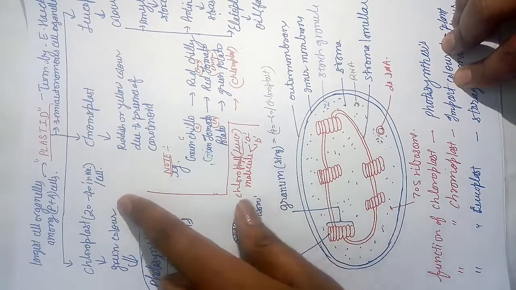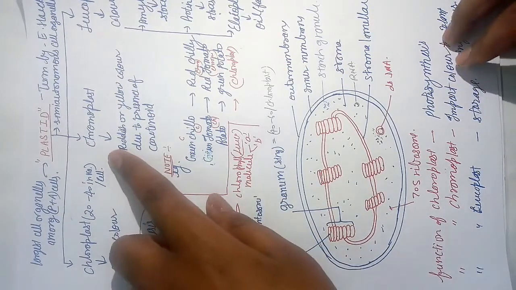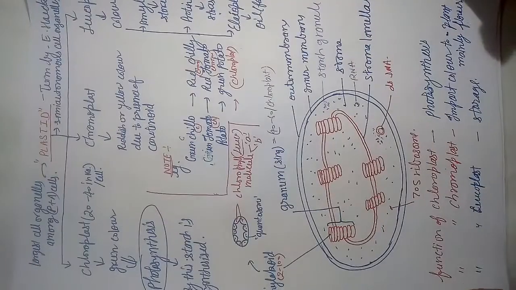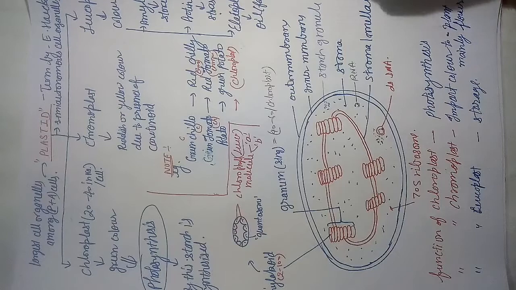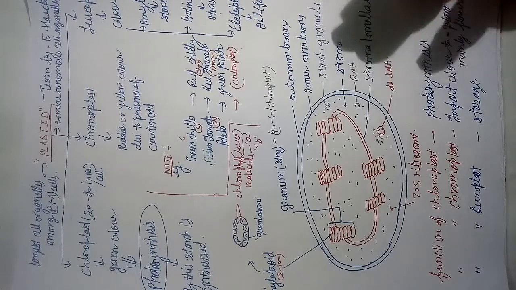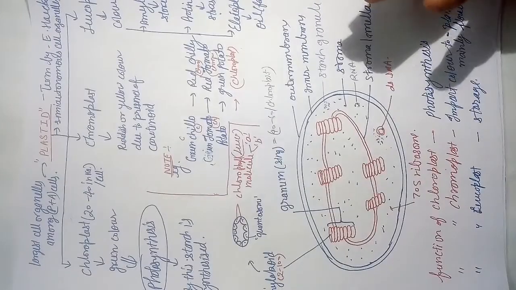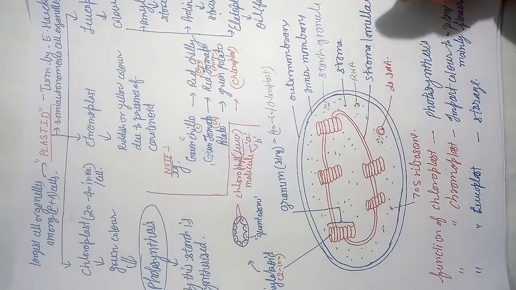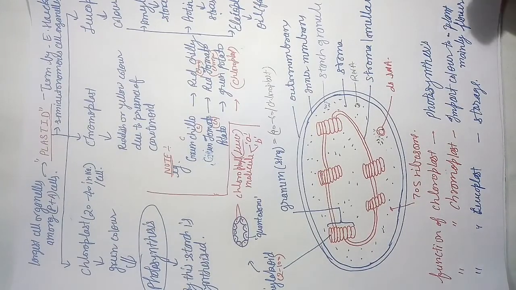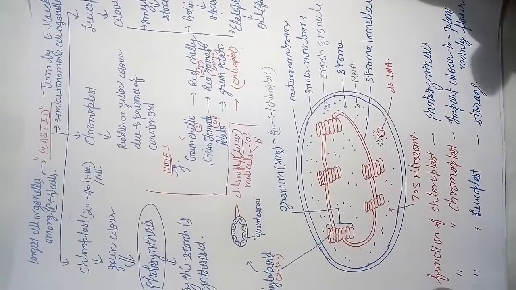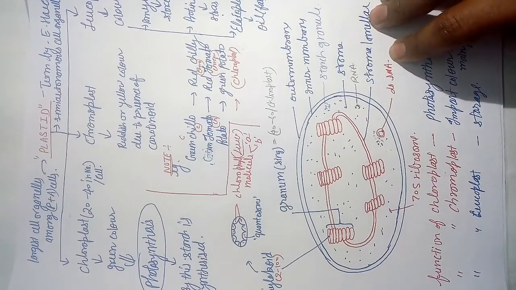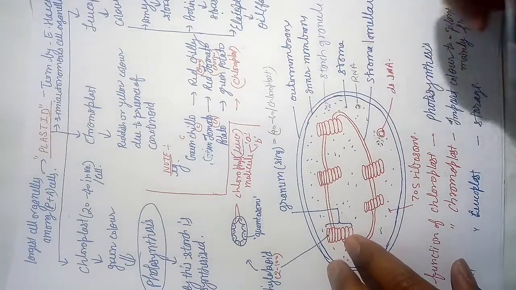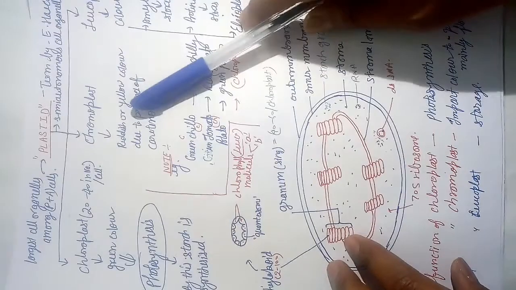Next is the chromoplast. Chromo is colored, as we have discussed about chromosome. Chromo is obvious, this is the English word, that means color. Chromo is the prefix. And what is the main function of the chromoplast? It imparts color to the plant and different parts of the plant. It is of mainly two colors, reddish or yellow.